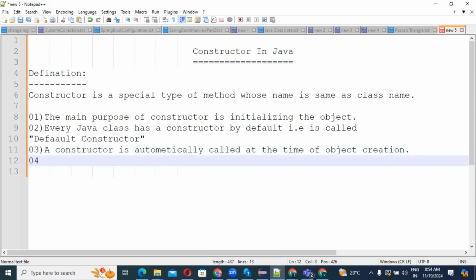Now what will be your next point, guys? Constructor never contains any return type, including void as well. Guys, this is also very important. You should know, right?